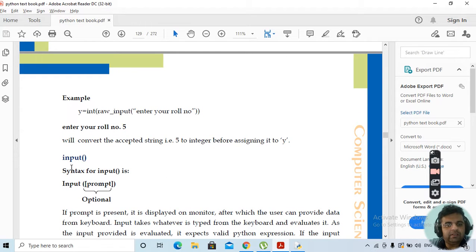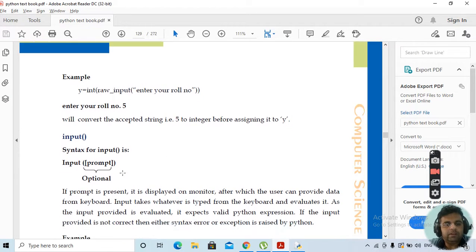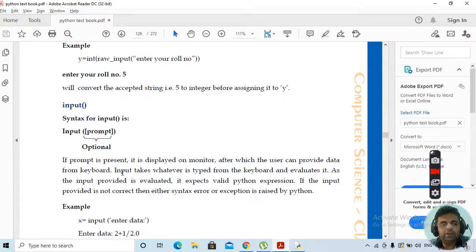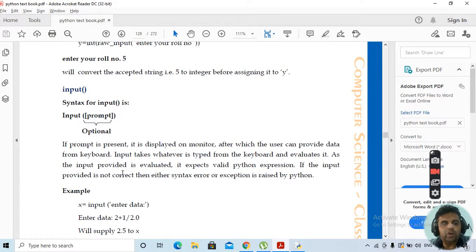One other operator is also there. The input operator is also used, but we should try to avoid the input operator. What is the drawback with this? Input takes whatever is typed from the keyboard and evaluates it. But if the input provided is not correct, then a syntax error or exception is raised by Python. Clear? So we should try to avoid it.